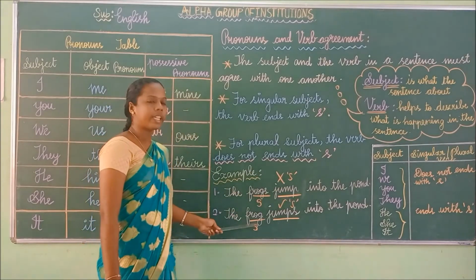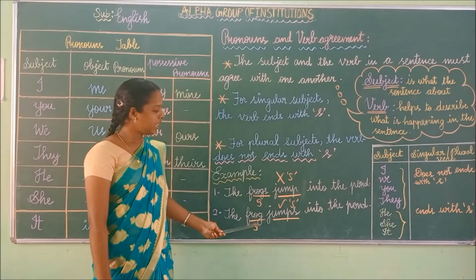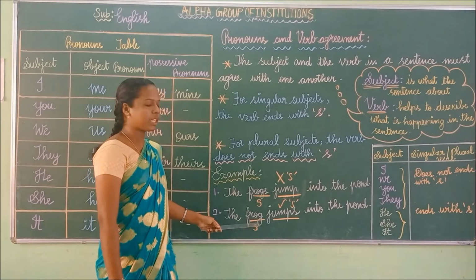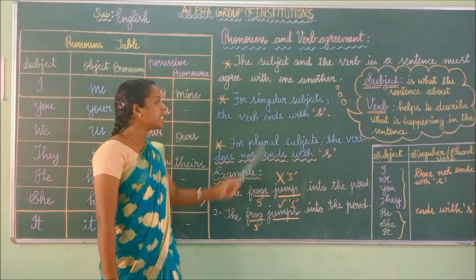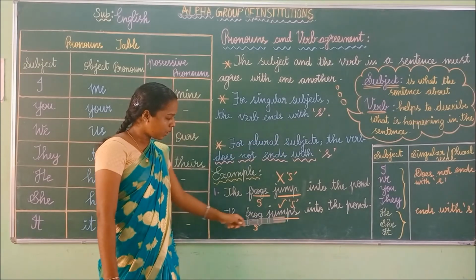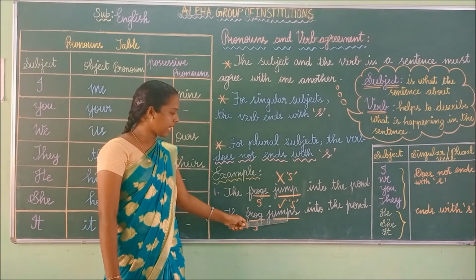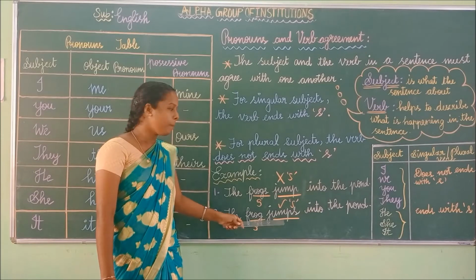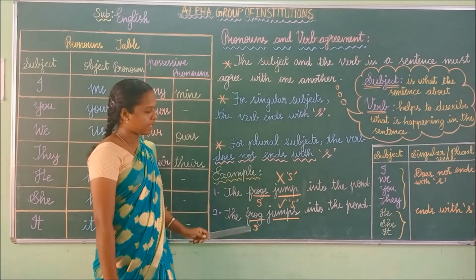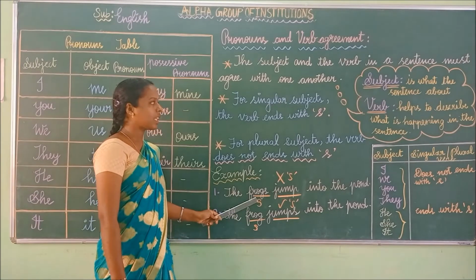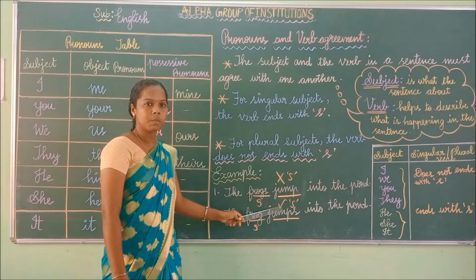The frog jumps. Here the subject is singular. For a singular subject, the verb always ends with s. So the verb ends with s. Here jump is the verb, frog is the subject.